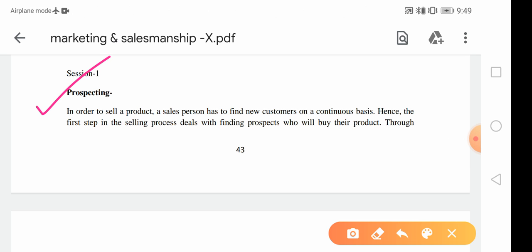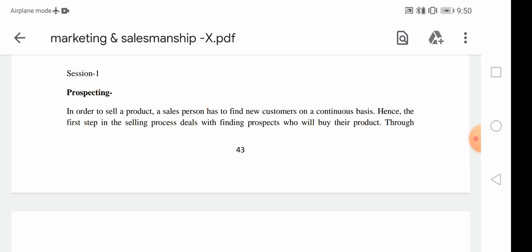Now what do we mean by prospecting? In order to sell a product, a salesperson has to find new customers on a continuous basis. Hence, the first step in the selling process deals with finding a prospect who will buy their product.